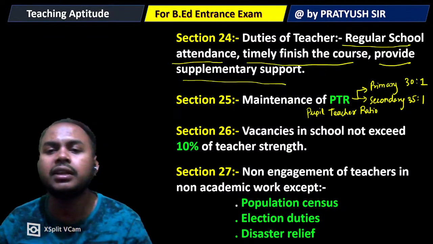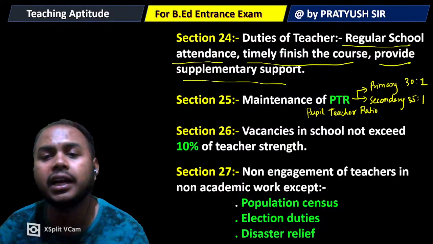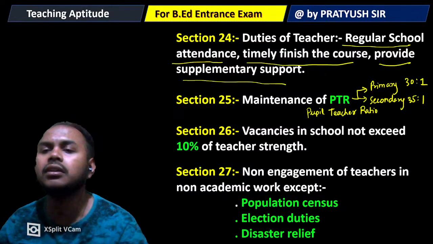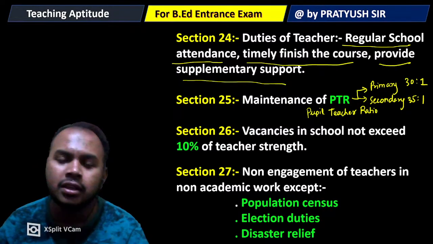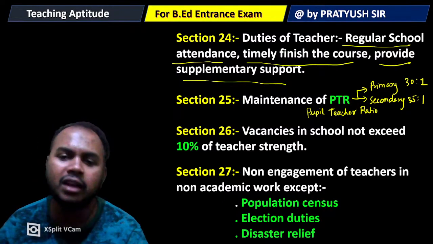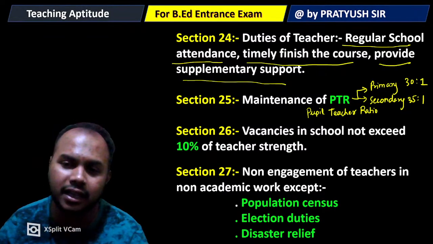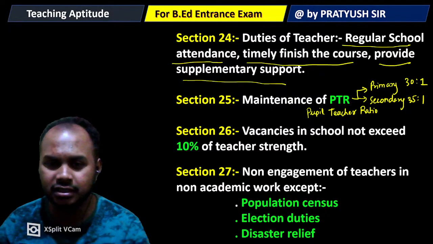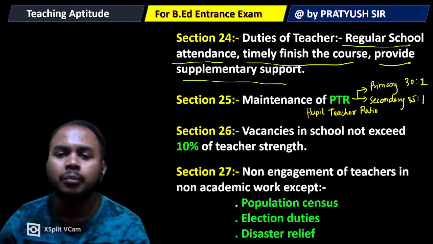Now section 27 is basically about the non-engagement of teachers in non-academic work. The government usually thinks that teachers are basically lazy, so they engage teachers in many other works which are non-academic in nature, clerical work, many things like that. But section 27 of the RTE Act ensures that teachers must not be doing non-academic work except population census.